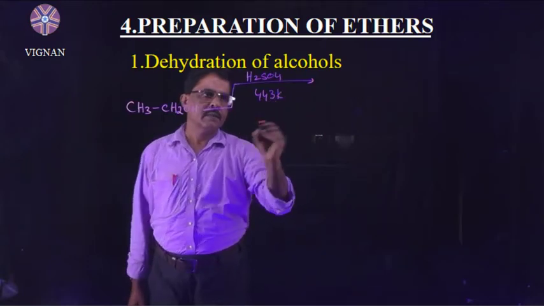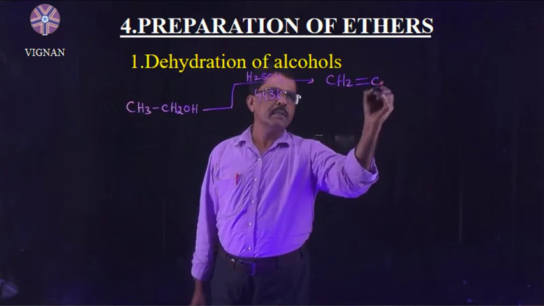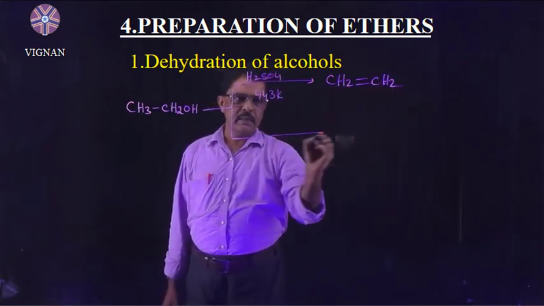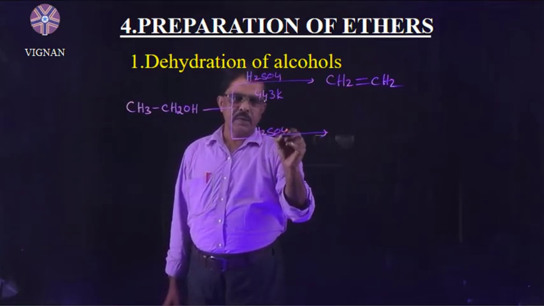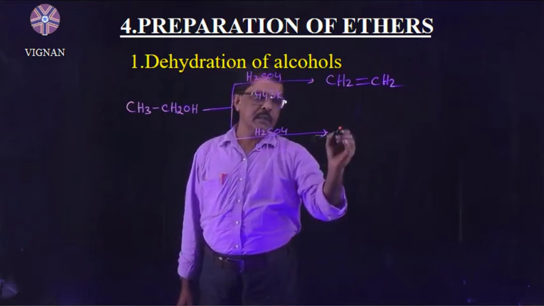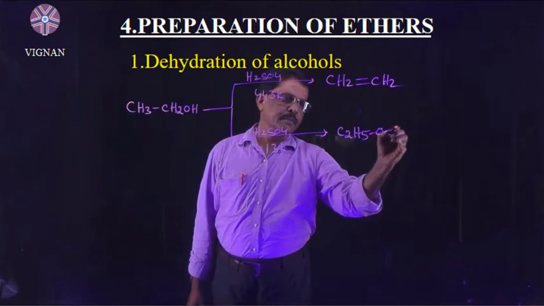Then you will get CH2=CH2. Dehydration in the presence of sulfuric acid at 413 kelvins gives diethyl ether.